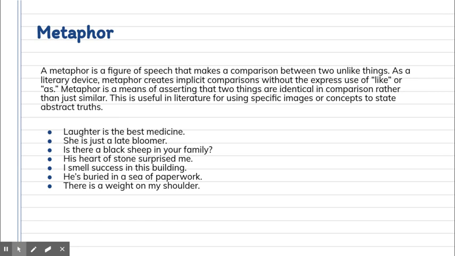Laughter is the best medicine. She is just a late bloomer. Is there a black sheep in your family? His heart of stone surprised me. I smell success in the building. He's buried in a sea of paperwork. There is a weight on my shoulder. And you'll notice that some metaphors are other examples of other literary devices like personification.